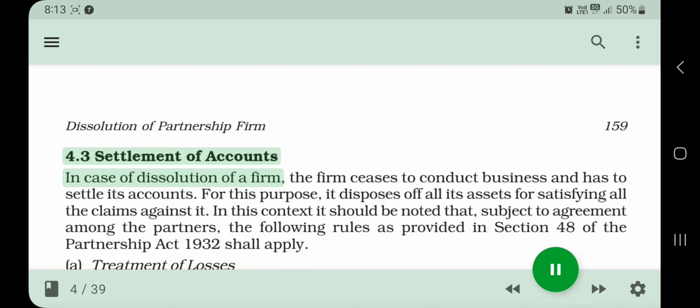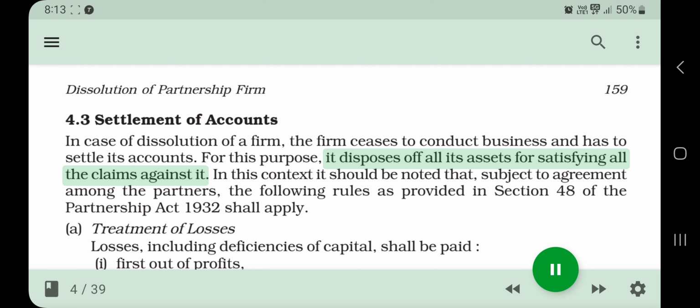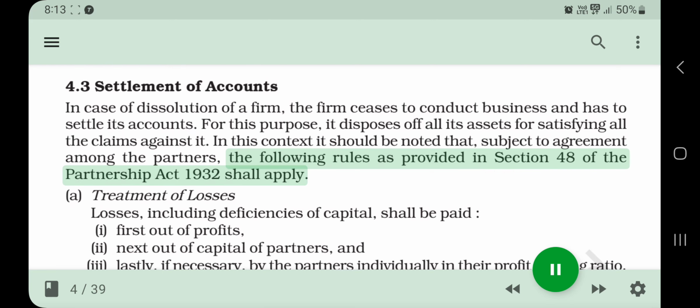Dissolution of Partnership Firm. 4.3 Settlement of accounts. In case of dissolution of a firm, the firm ceases to conduct business and has to settle its accounts. For this purpose, it disposes of all its assets for satisfying all the claims against it. In this context, it should be noted that, subject to agreement among the partners, the following rules as provided in Section 48 of the Partnership Act 1932 shall apply.